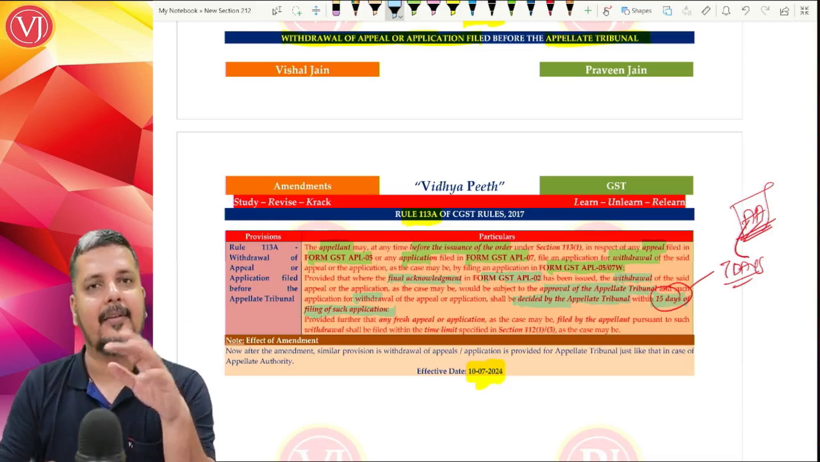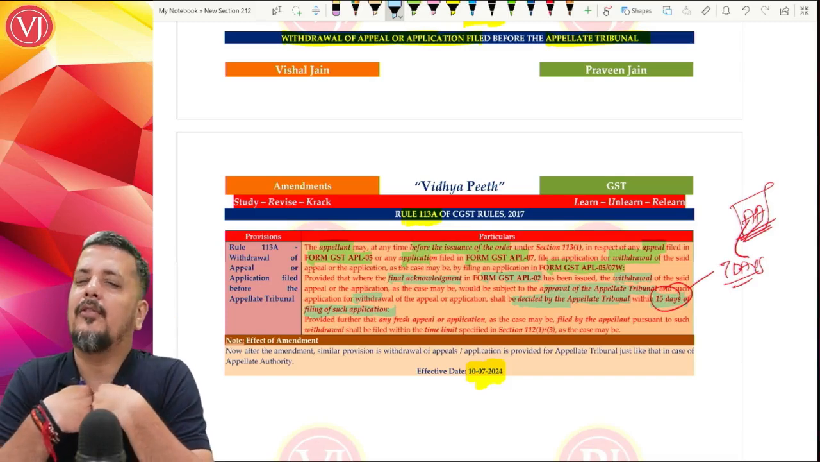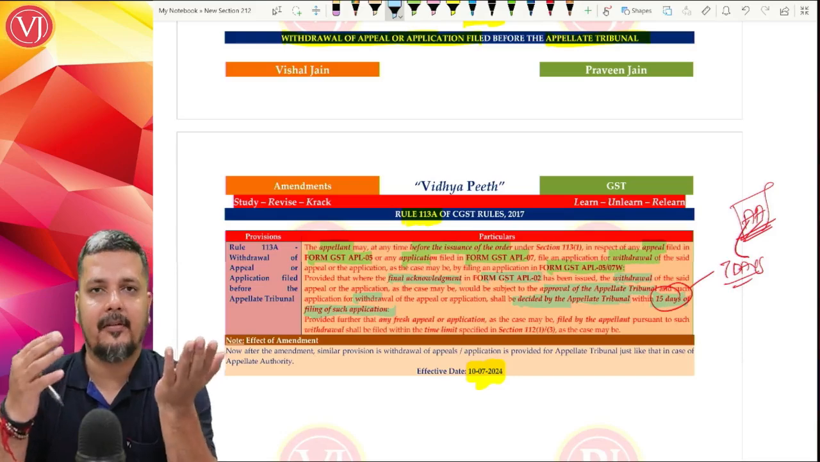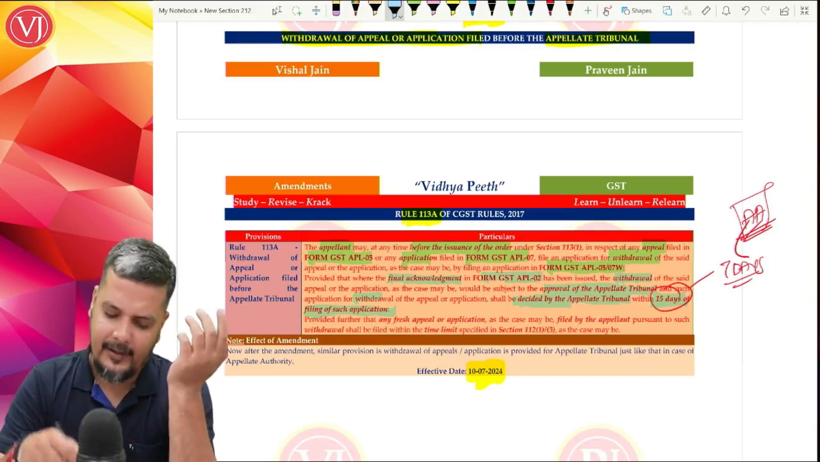Now, understand that after withdrawal, you may feel, no, I should not have withdrawn. My appeal should have been very much intact. So can you refile the appeal? First it is withdrawal. Can you refile it? Yes.